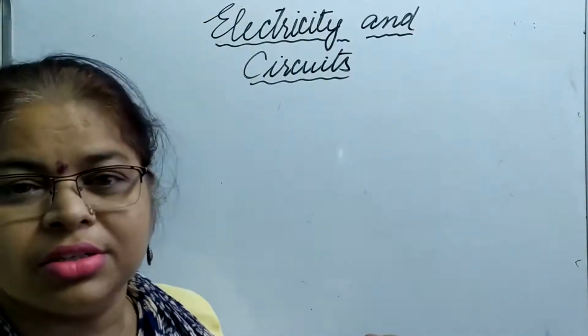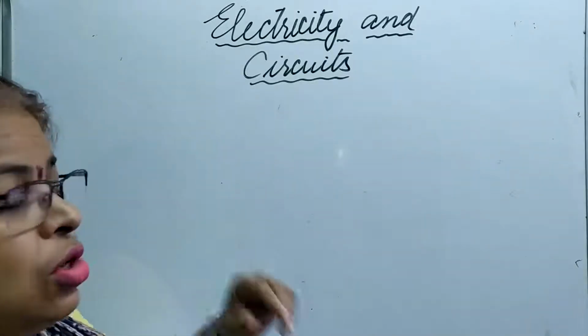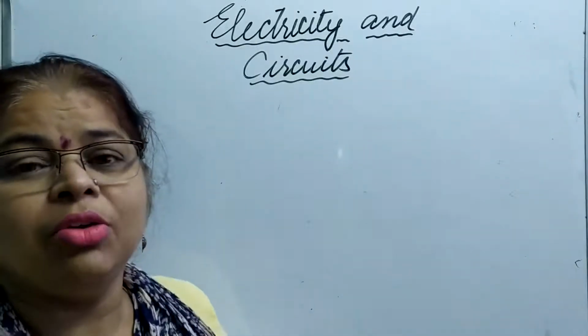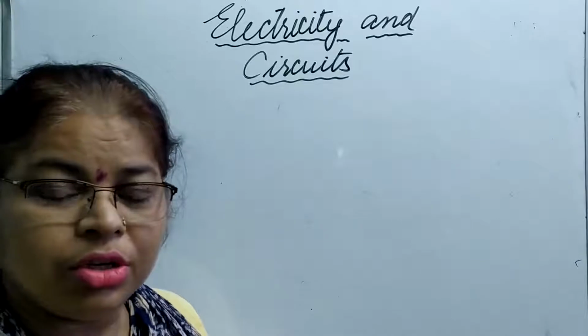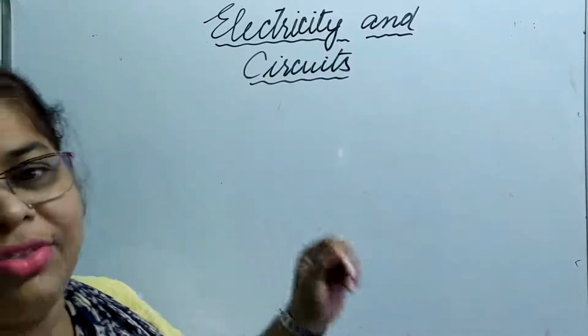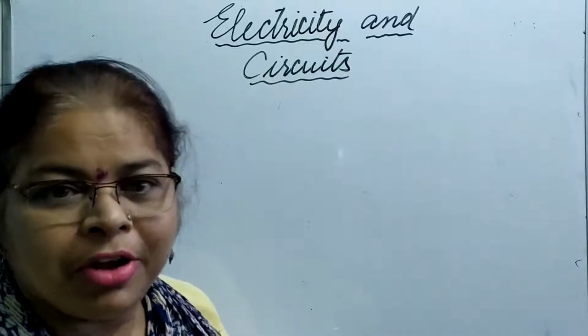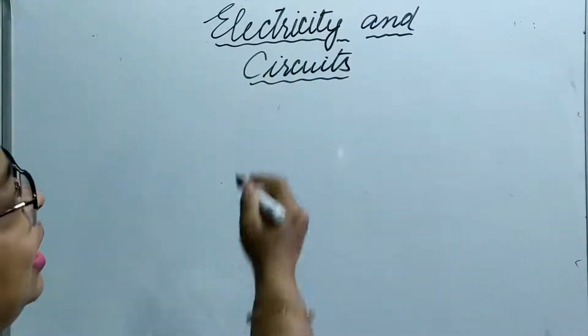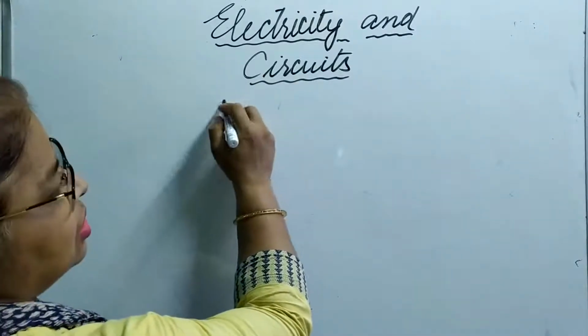Today we will start with a new chapter, and the name of the chapter is Electricity and Circuits. Okay, so this chapter is not new to you. The concepts have been read already in your previous classes. So, first of all, let us correlate it with our class 5. Now electricity. What is electricity?